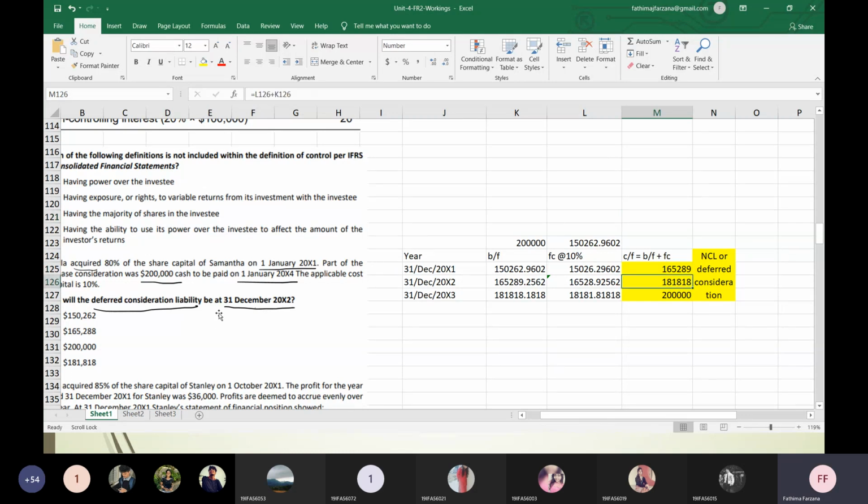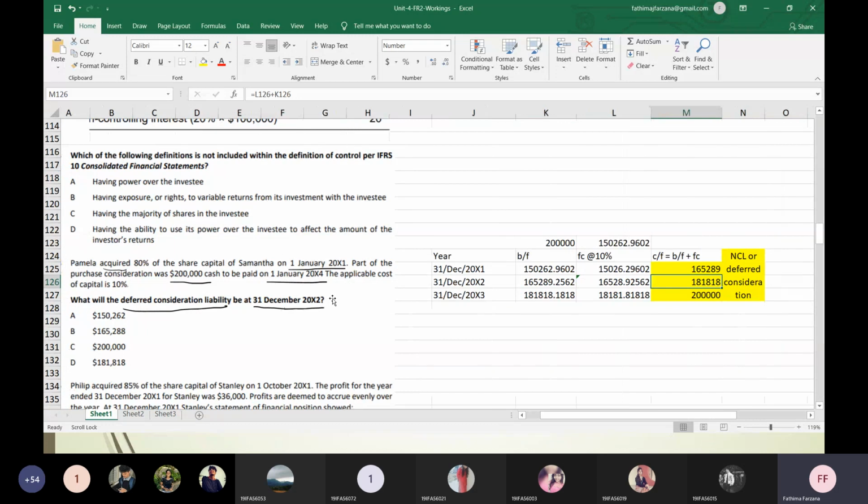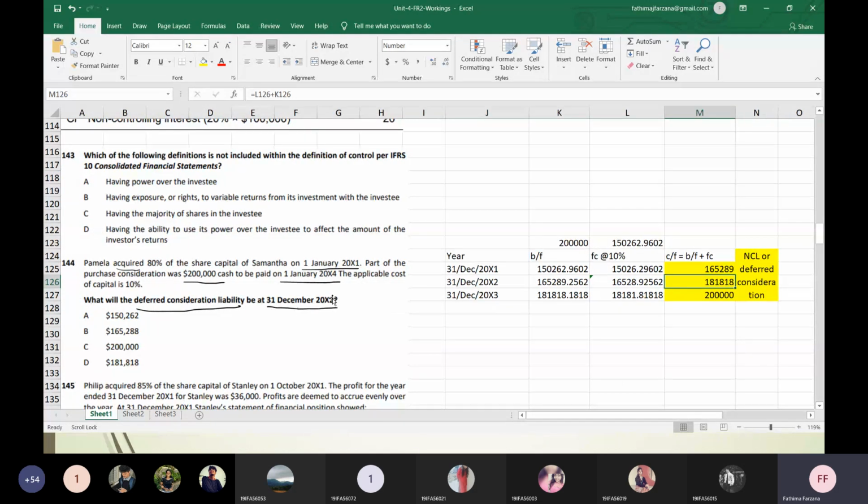Second is the answer. See here, 31st December 2002, what is the value? That's what is asked. The transaction is happening on 1st Jan 2001, the consideration, that is you have to pay 200,000. The liabilities are rising on 1st Jan 2001. So end of the year, 31st December 2001, my non-current liability will be this much. How did I get this? 200,000 I have to pay after 3 years. So what is its present value? I'll find out using the 10% cost of capital, and I'll put interest because the whole year the amount is with me. I didn't pay. So I charge the interest. So I'll add it together and I'll get the value here.